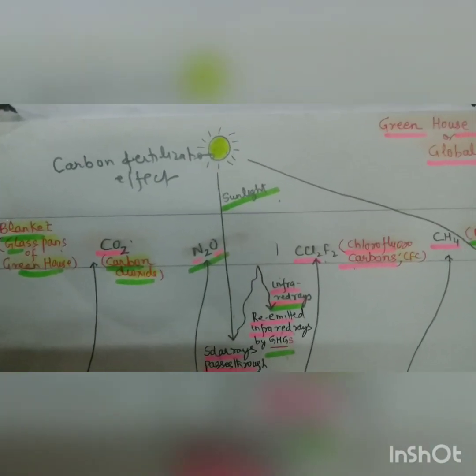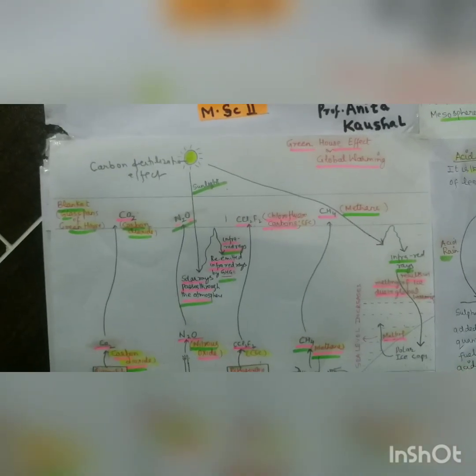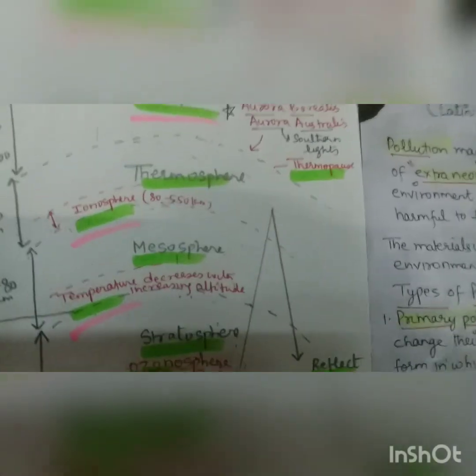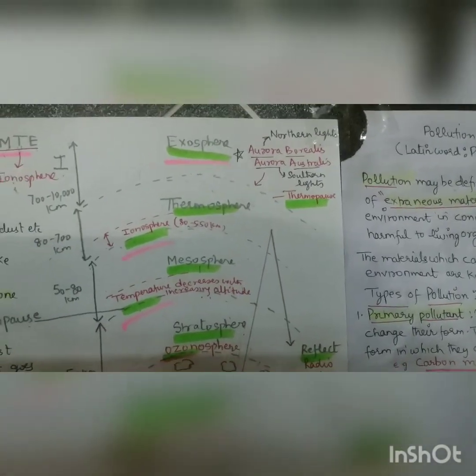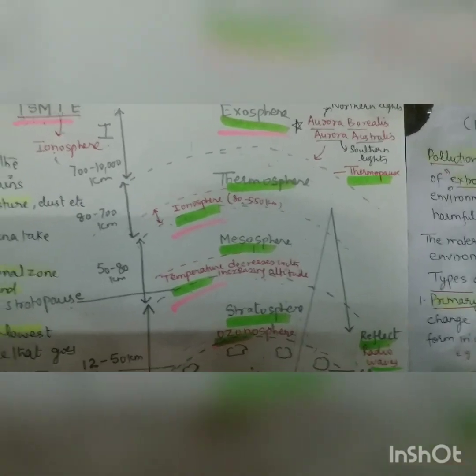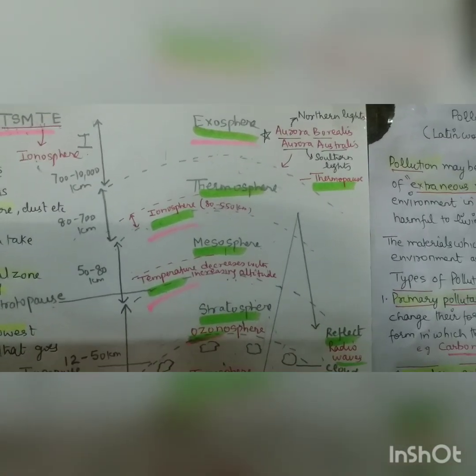So the greenhouse effect has negative points, like ozone depletion, but it has positive points also in the form of the carbon dioxide fertilization effect. I hope you have understood it, and please revise, because from ecosystem we have 5 to 6 questions, not only in IAS, IFS, UGC, but also in the exam we have 10 to 15 questions.